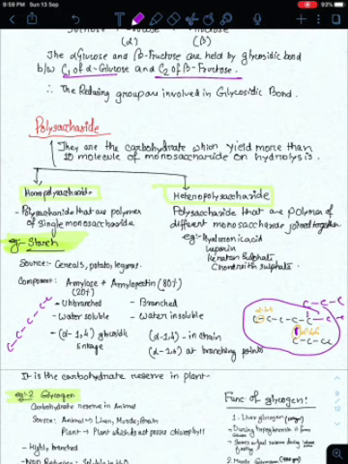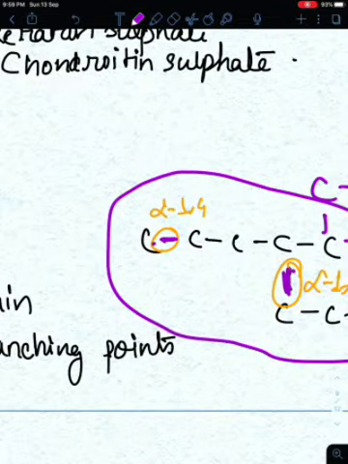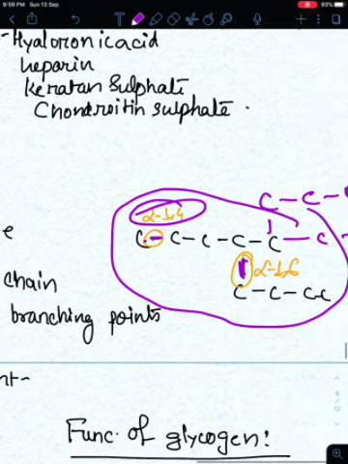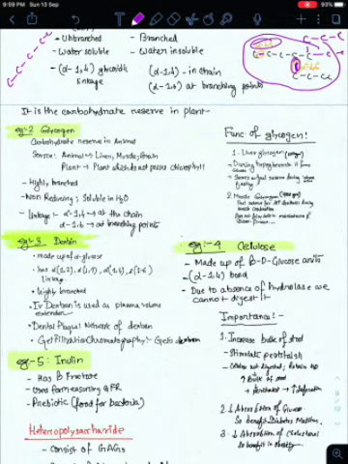Amylose is water soluble, amylopectin is water insoluble. Amylose has alpha 1,4 glycosidic linkage. In amylopectin, the bonds in the non-branching points have alpha 1,4 glycosidic linkage, and the bonds at the branching points have alpha 1,6 glycosidic linkage. It is the carbohydrate reserve in plants.